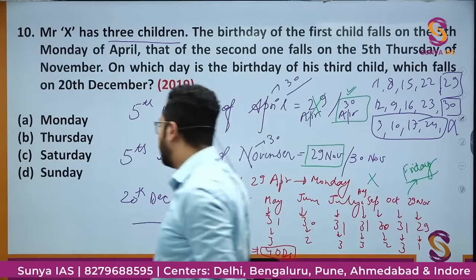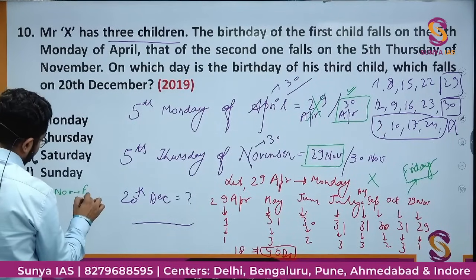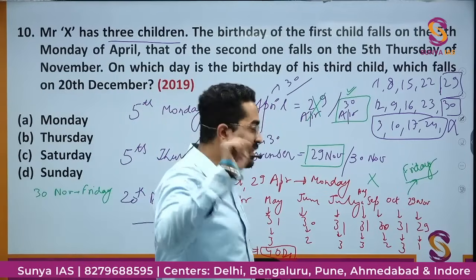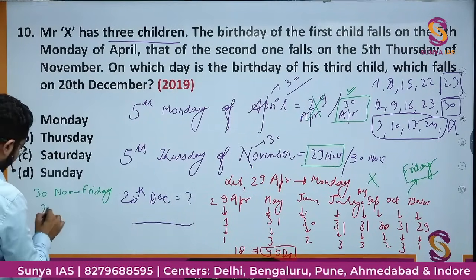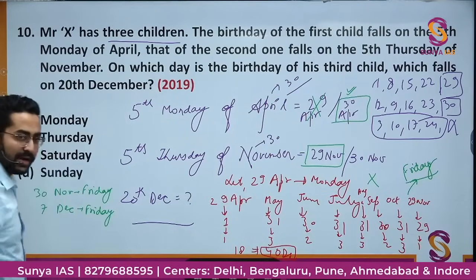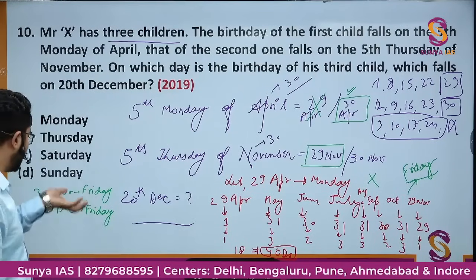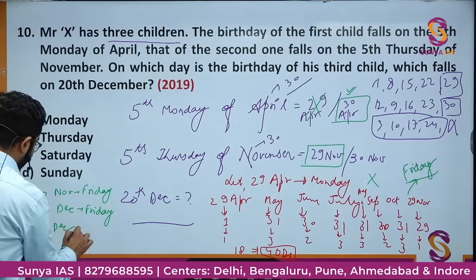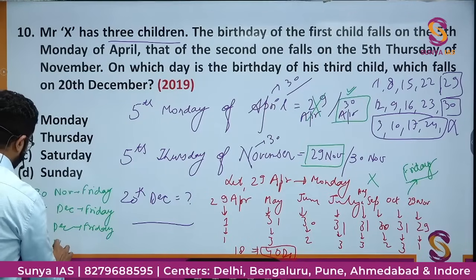Then if I know, you don't need to calculate further, just directly see, 30 November is Friday. November is of 30 days. So if I'll just add 7, that is 7 December will be Friday. 7 December will be Friday because this day will repeat every 7 days. 7 plus 7 again 14 December will be Friday. 14 plus 7, 21 December again Friday.